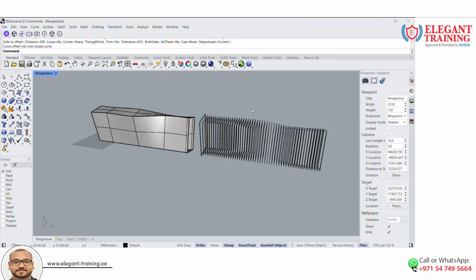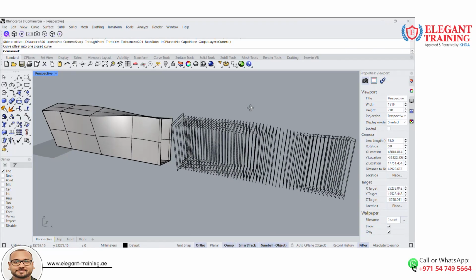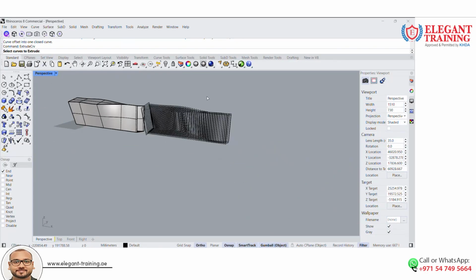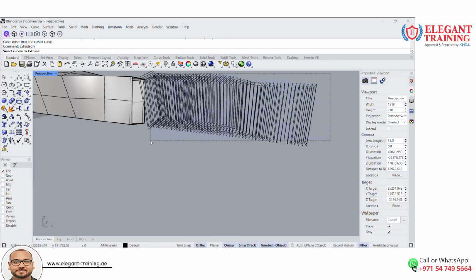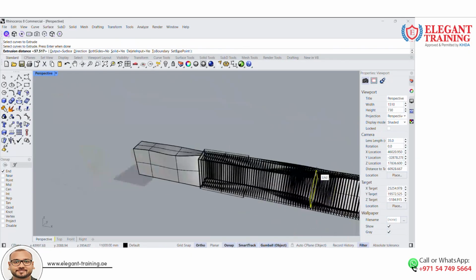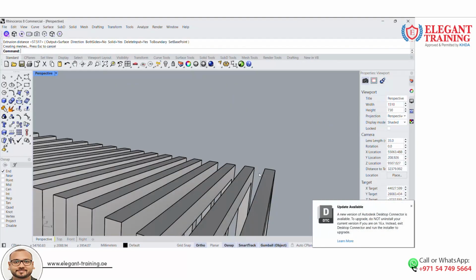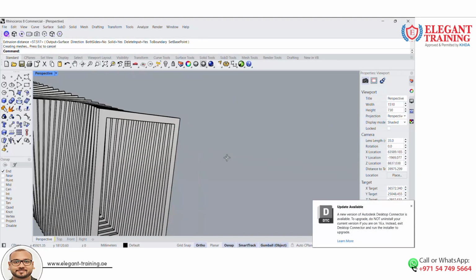Offset is completed. Now let's extrude the curves. So I'm going to use the command called extrude curve. Now select the curves to extrude. So I'm going to select all these curves. Okay. Now just create it this way.